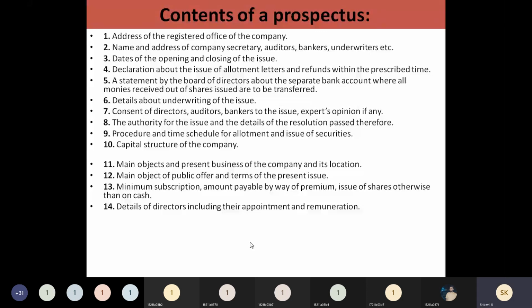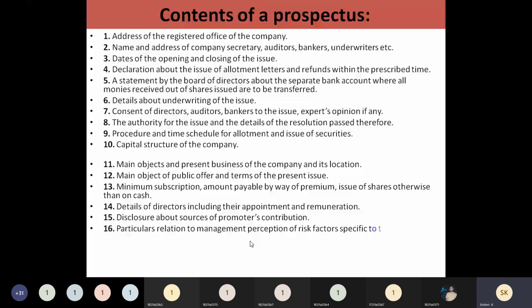And details of directors also you need to include in this. I think I have given enough information. This is enough, I think. Okay. So this is the contents of the prospectus that you need to issue.